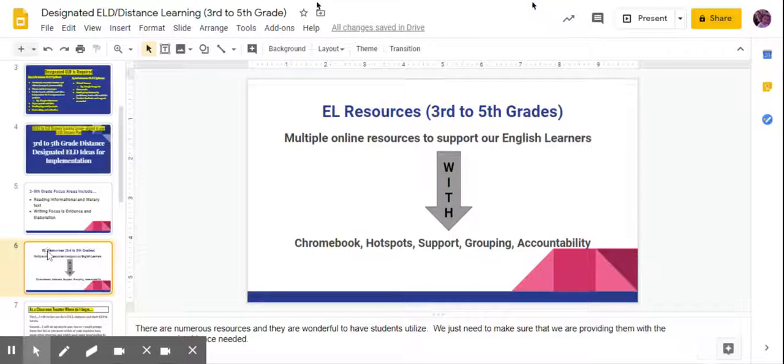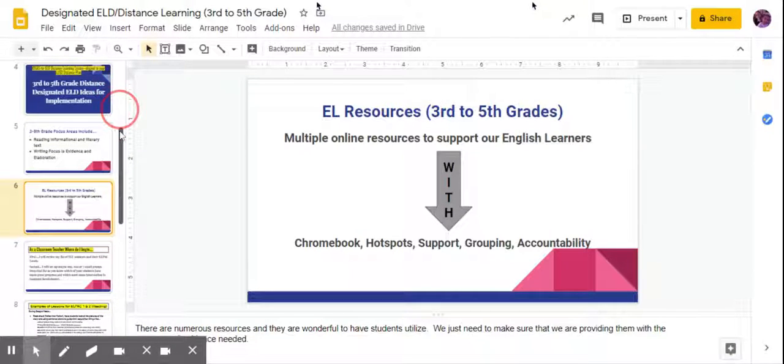And what I want to do is provide you with some ideas to implement and support English learners through that lens. We have a lot of EL resources that we've shared out through our website. And although we have multiple resources, and our students have Chromebooks and hotspots, the key will be that support and that navigation of those resources, the grouping, holding our students accountable. That's going to be very critical.